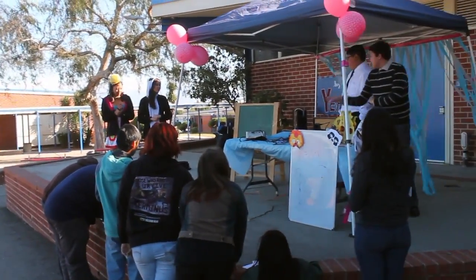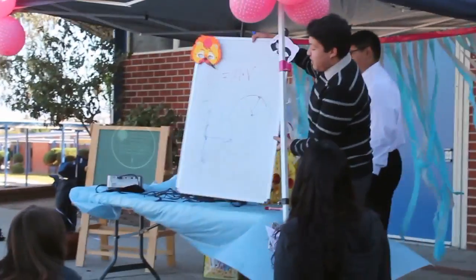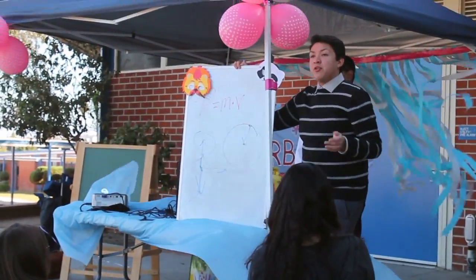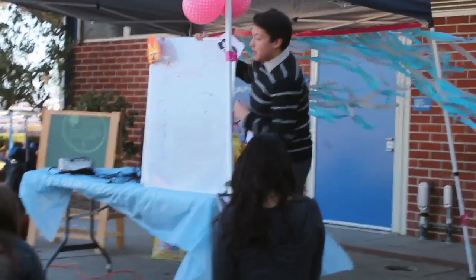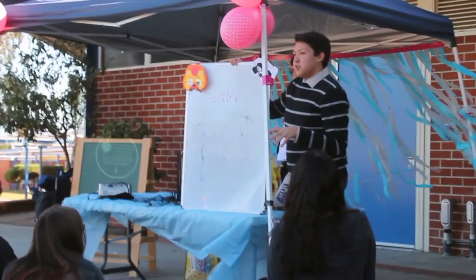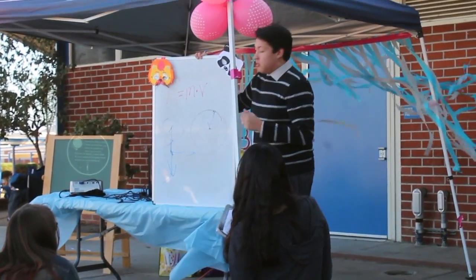Okay, so next I'm going to be talking about the Gravitron. If you guys are familiar with the Gravitron, it's the ride that keeps you spinning in a circle, and at a certain point you hit a speed so great that you start to feel weightless. The reason that works is because of the centripetal force working on you, the force of gravity, and also the friction force from the centripetal force.